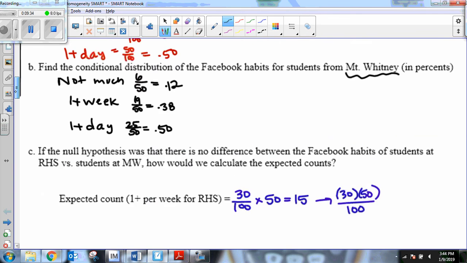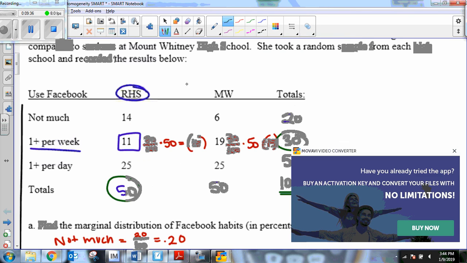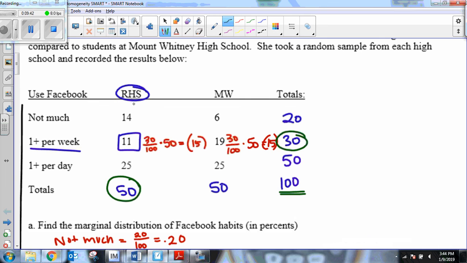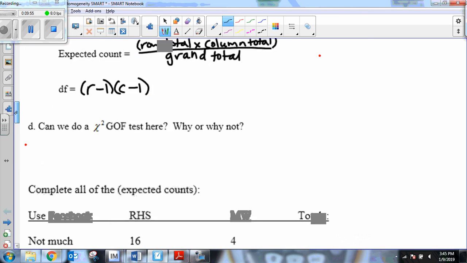What I'd have to do up here is go up here and count. I've got two rows. Excuse my pop-up. We have two rows and we have three columns. So 2 minus 1 is 1. 3 minus 1 is 2. So 2 times 1 has a degrees of freedom of 2. That's actually what it's going to be here.